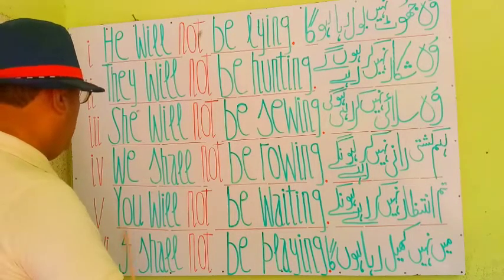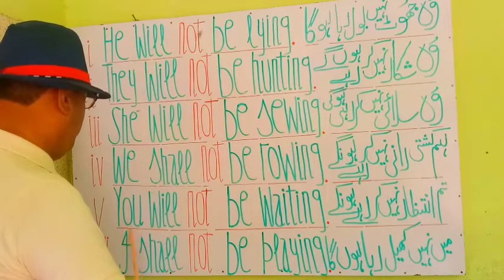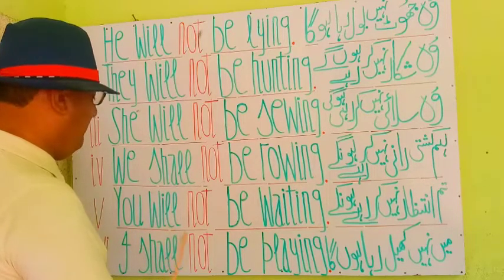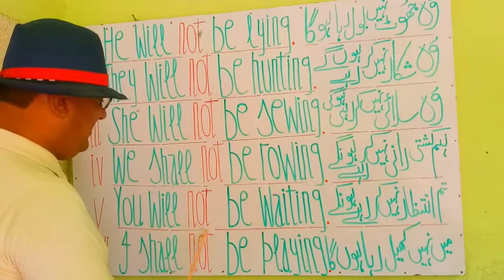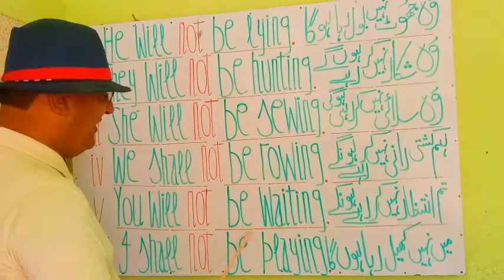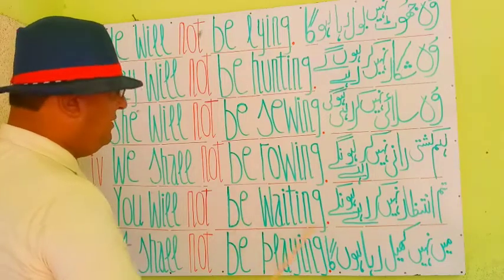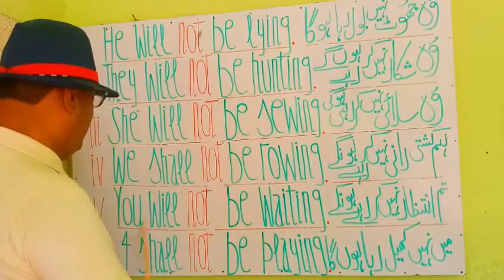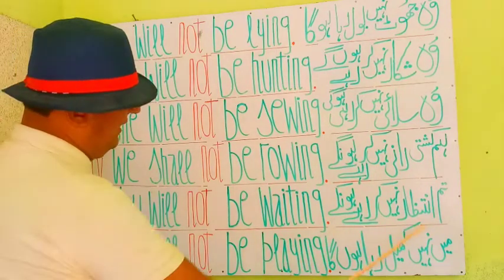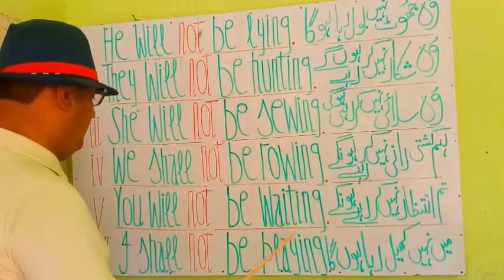You see again. You is a subject and a pronoun and a second person pronoun. Will is a helping verb. Not is for negative sense. Be waiting is the principal verb to show the continuity in passive. You will not be waiting.